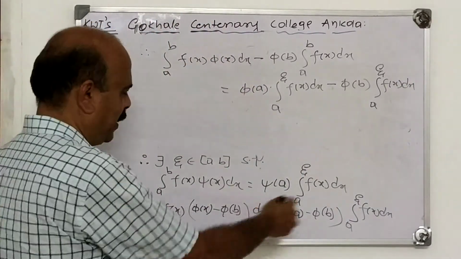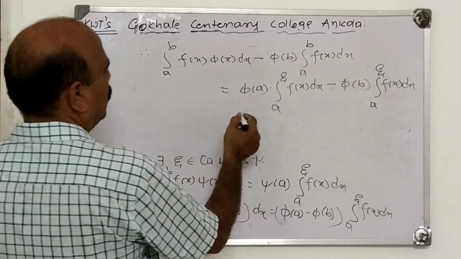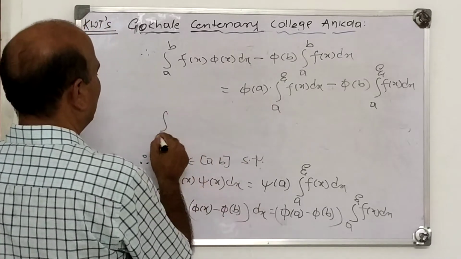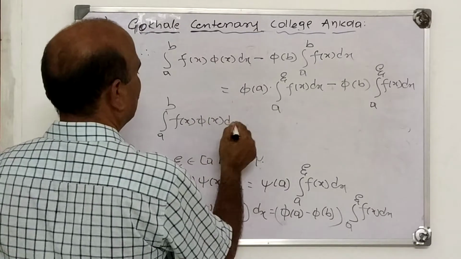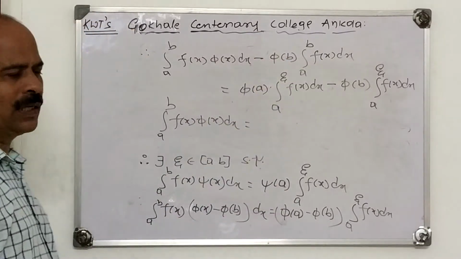Correct? Simplifying. Now this can be written as integral a to b f(x) into pi(x) dx is. Next thing is only simplification here.